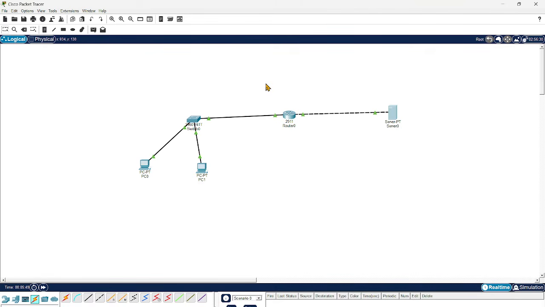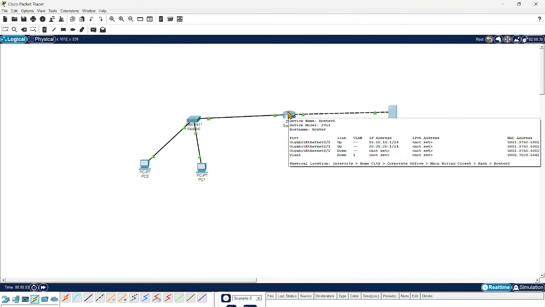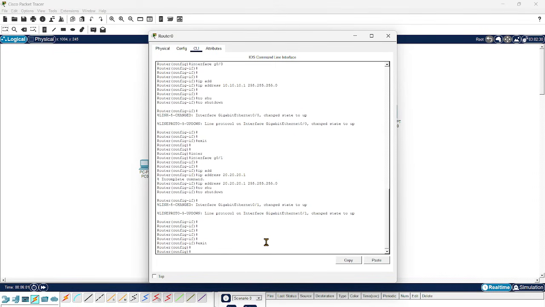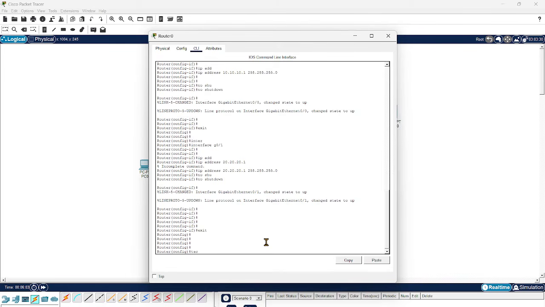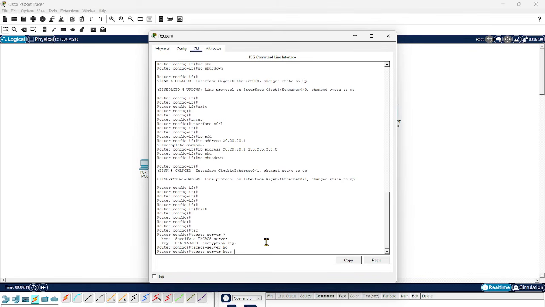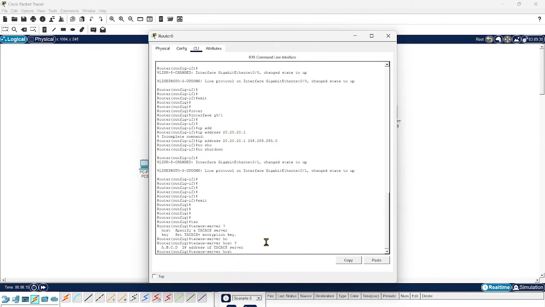Now we can configure TACACS-related information on the router. Just go and do an exit here. After that, you can use the tacacs server command and specify the TACACS server. Here the host name can be anything that you want to give.